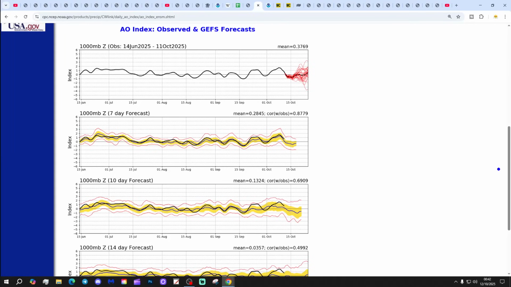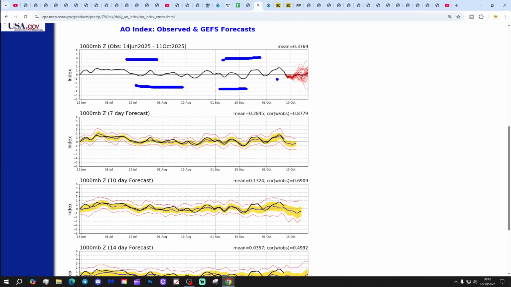Right, Arctic Oscillation, observed and forecast. The black line shows where we've been with the Arctic Oscillation. Red lines show where the GFS ensembles are forecasting the Arctic Oscillation to go. Remember, as with the QBO and the SOI, it's just another index that's reflecting the atmospheric state. Really, this time it's telling us what the conditions are over the Arctic and the North Pole.